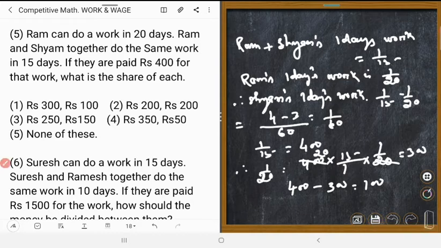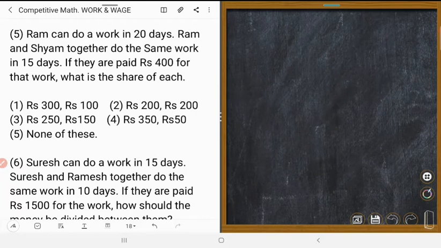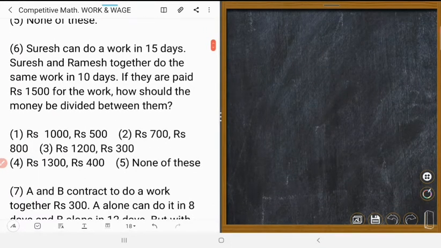Next one is question number 6. Suresh can do a work in 15 days. Suresh and Ramesh together do the same work in 10 days. If they are paid rupees 1,500 for the work, how should the money be divided between them? So this question is just like question number 5, and I believe you can do it. And the answer is, tell me, question number 6, number 1. Okay, number 1. You will do it yourself.